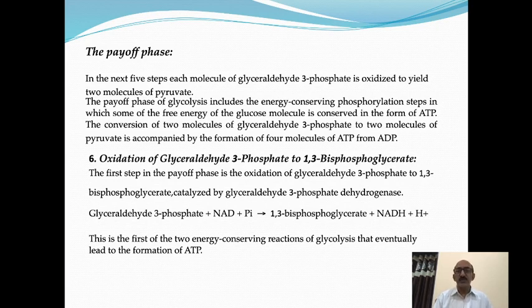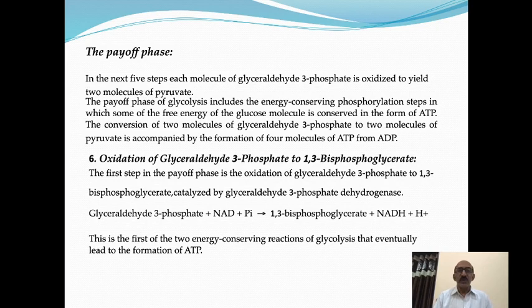There are 2 steps in the second phase of glycolysis in which ATP is synthesized. We will discuss next how ATP is synthesized.